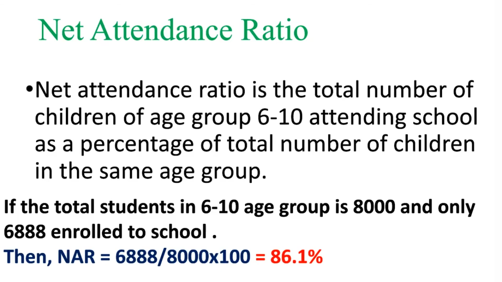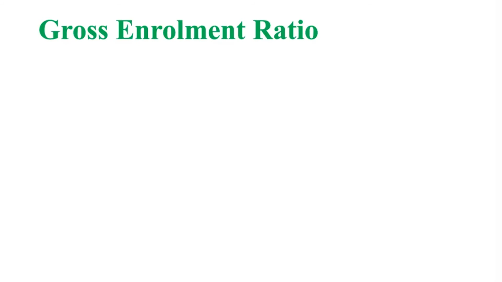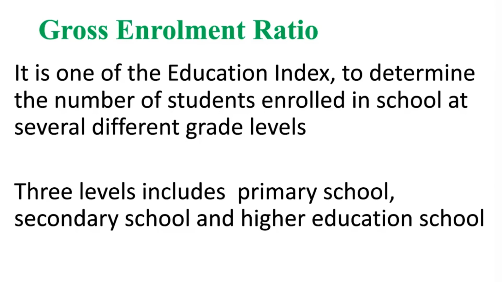The net attendance ratio measures the number of students in a particular age group. On the other hand, the gross enrollment ratio measures the total number of students attending school. The term gross refers to the total number of students attending school, including all age groups. It is one of the education indexes to determine the number of students enrolled in school at several different grade levels. The 3 levels include primary school, secondary school, and higher education school. But on the other hand, the net attendance ratio only focuses on certain particular age groups.